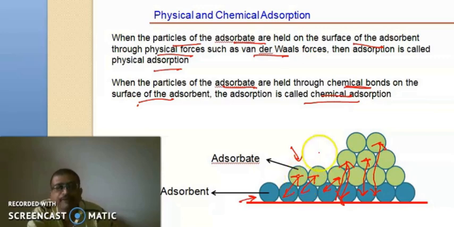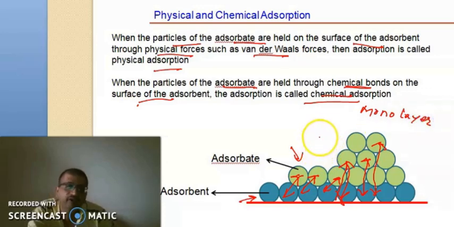So what we can say is that chemical adsorption is a single layer phenomenon, or a monomolecular layer is formed in chemical adsorption, while in physical adsorption the weak van der Waals forces will be between these two layers of molecules, as well as between the adsorbent and the second layer, and also in the third layer.